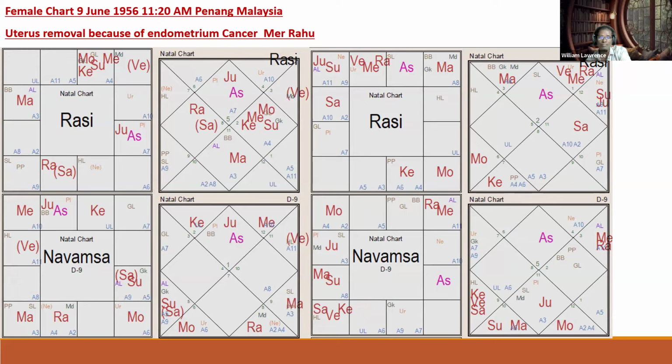Simple as that, right? And that alone did not give it, because Jupiter alone going bad is not a problem. Transit Saturn over her Mars. Mars must always be there for surgeries. So that also plays a vital role. So Saturn over Mars and Jupiter in the 8th is the reason.